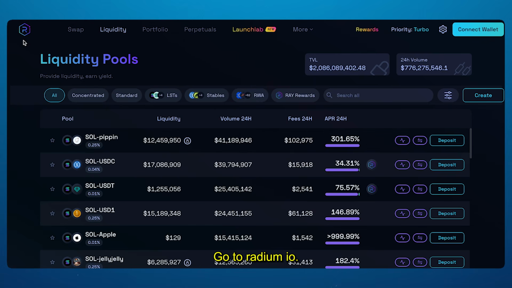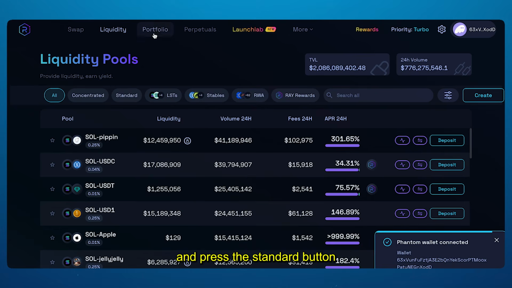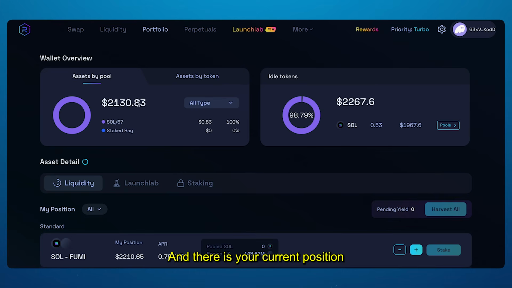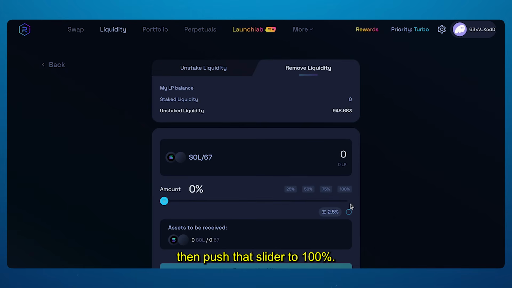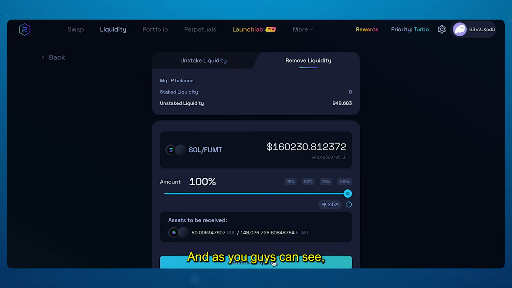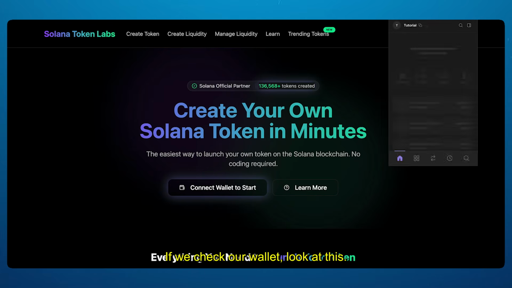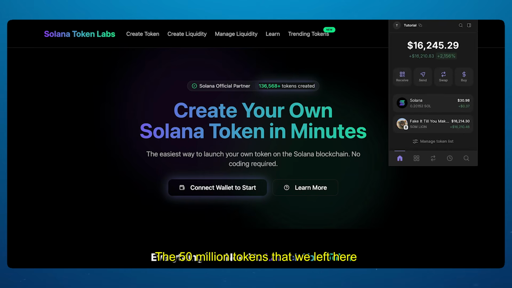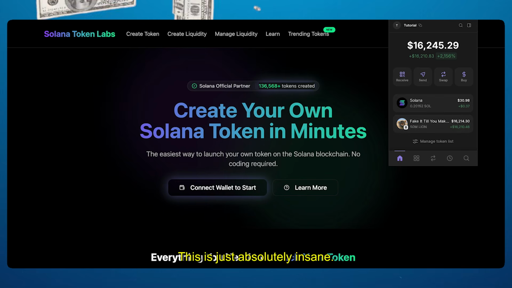Go to raydium.io. Ensure your wallet is properly connected and press the standard button you'll find at the bottom area. And there is your current position, profit time. First, click the minus symbol. Then push that slider to 100%. And as you guys can see, we are now up $16,000 in official profits. If we check our wallet, look at this. The 50 million tokens that we left here are now worth $16,000. This is just absolutely insane.